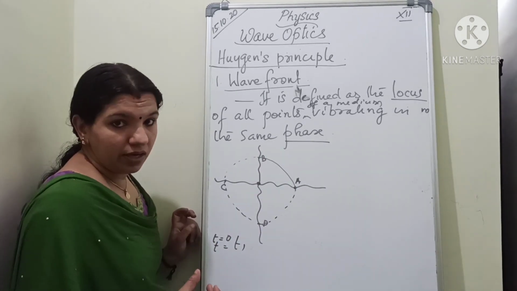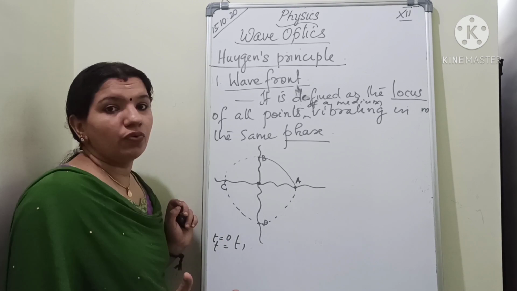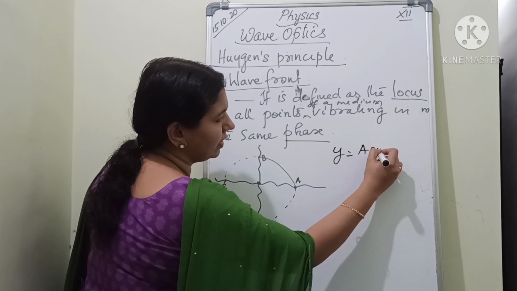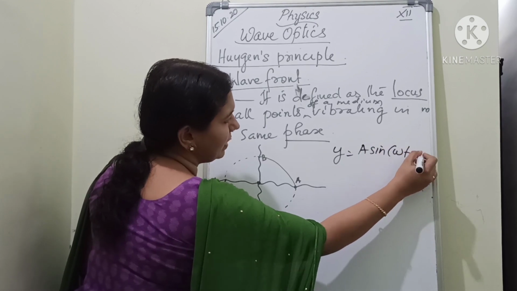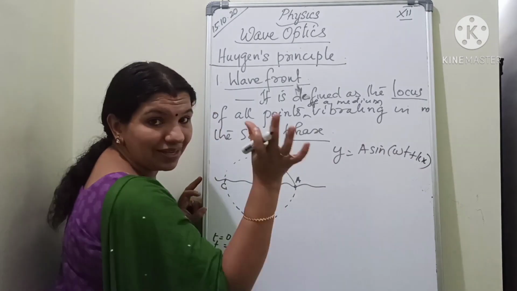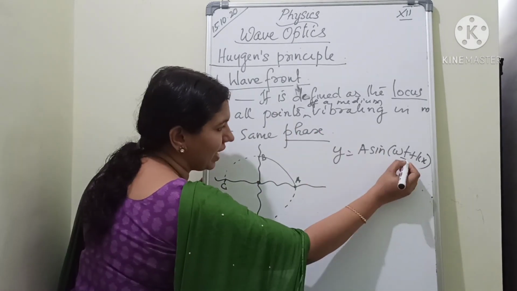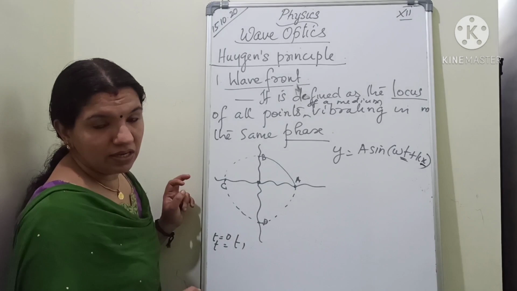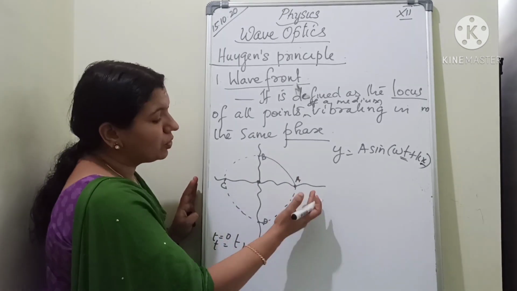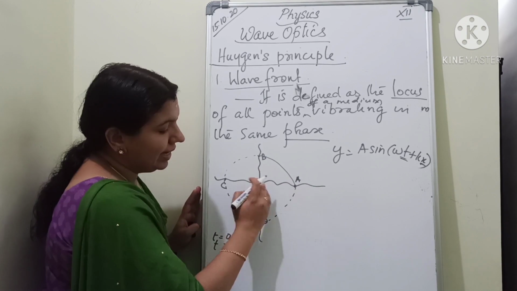Phase you have studied. What is the general expression for wave? You have studied like y equal to a sine omega t plus kx, isn't it? This particular thing is the phase. That means it consists of time and displacement, isn't it? So, after a time interval t, what is the position there in each direction?